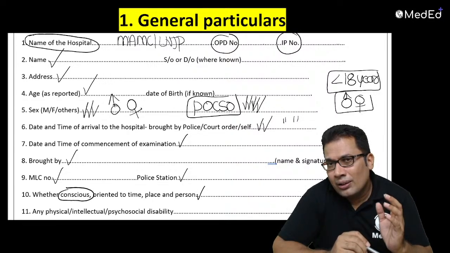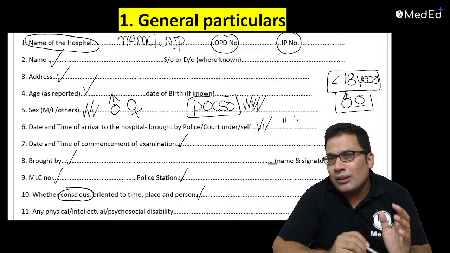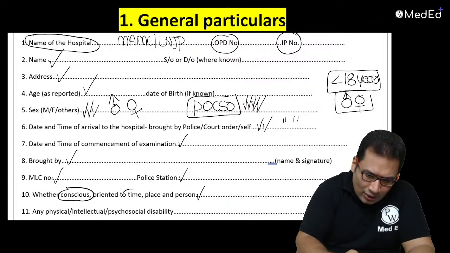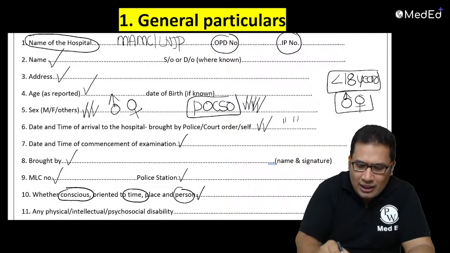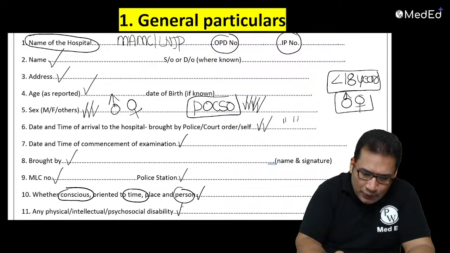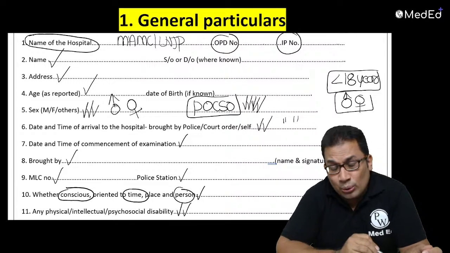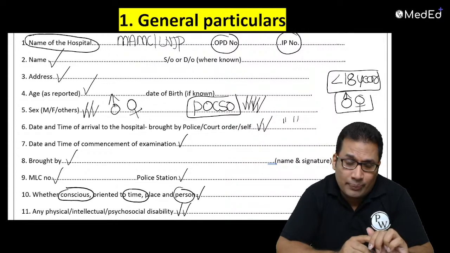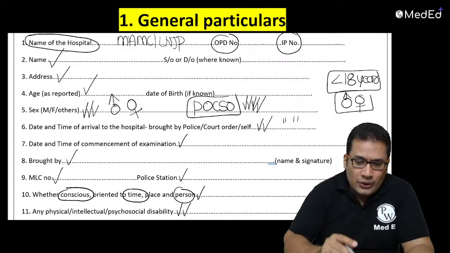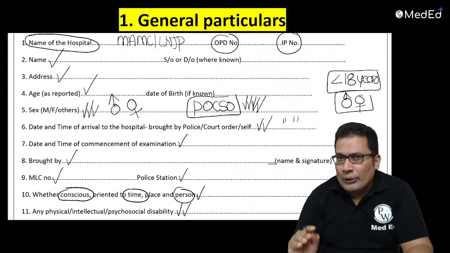You need to take proper consent only from a conscious, oriented person. Conscious, oriented to time, place and person: yes or no, that you can mention. Any physical, intellectual or psychosocial disability, any personality disorder, if that is there, you can mention. So all these are the general particulars.